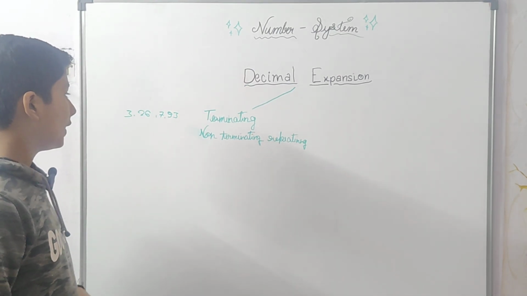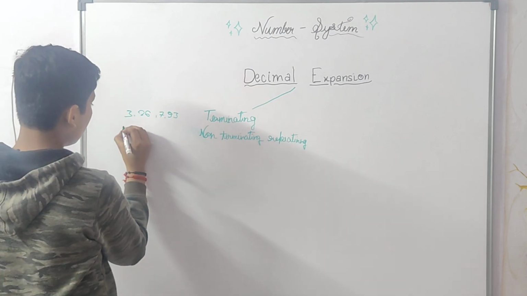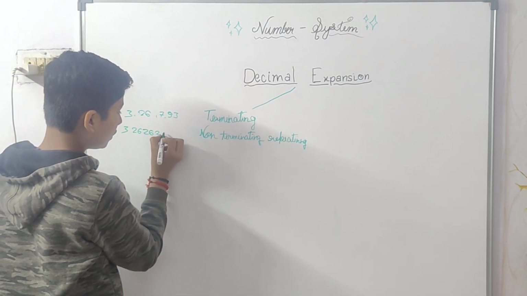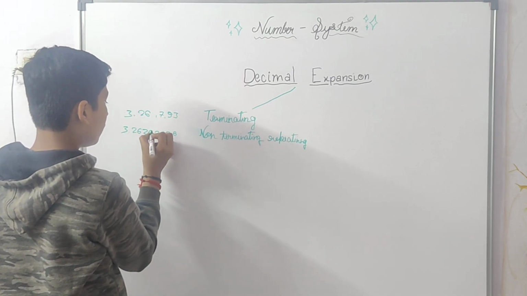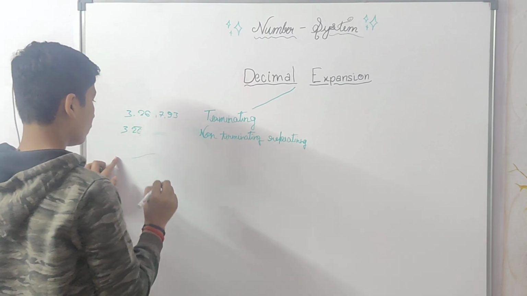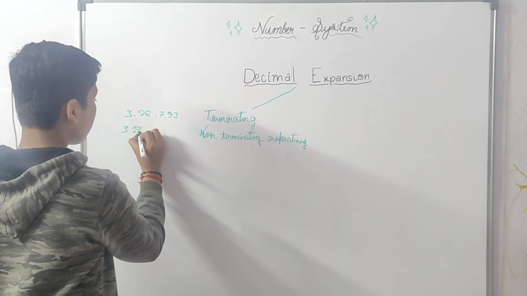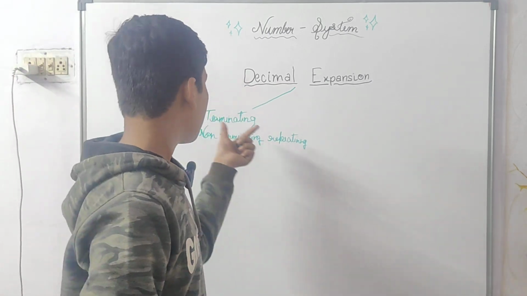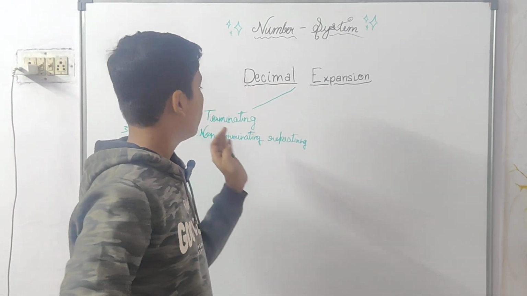But if you write 3.26262626, which can be written as 3.26 with a bar over 26, this is non-terminating, meaning it is not stopping. Terminating means it is stopping.